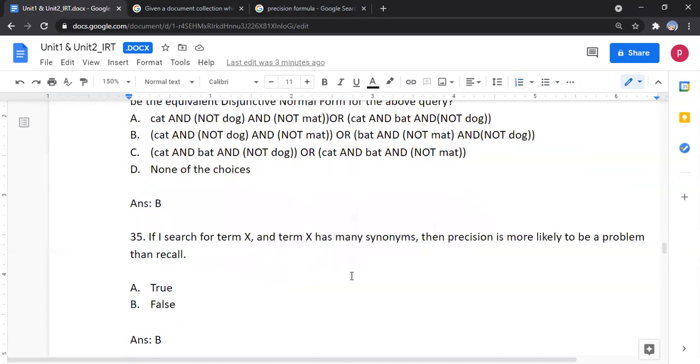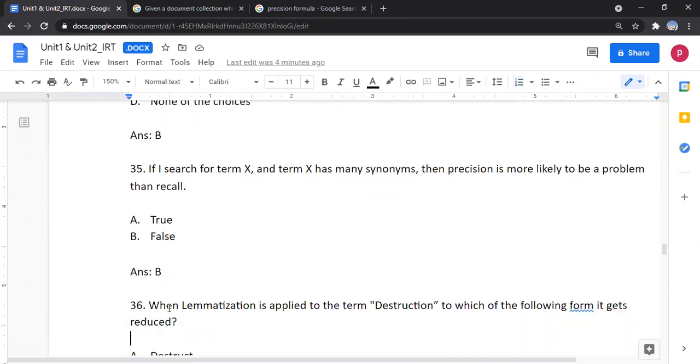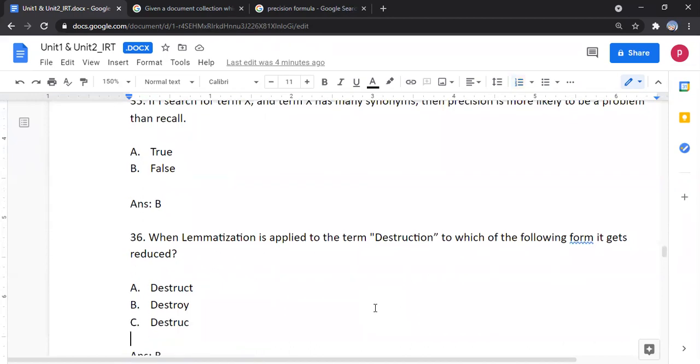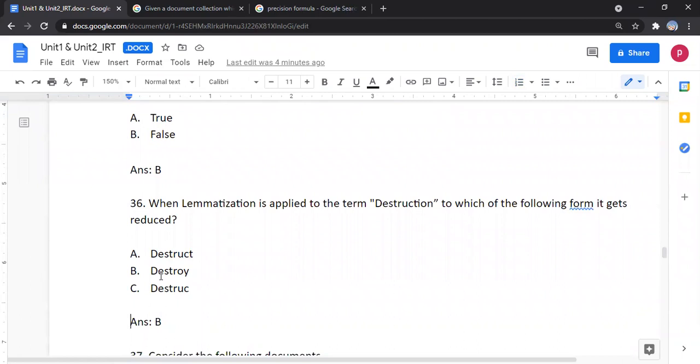If I search for term X and term X has many synonyms, then precision is more likely to be a problem than recall. The answer is false. When lemmatization is applied to the term destruction, to which of the following forms does it get reduced? The answer is option B, destroy, because the word destruction came from destroy.